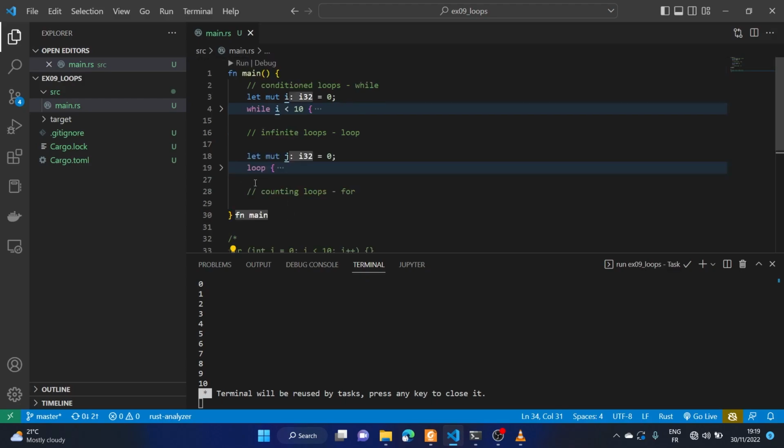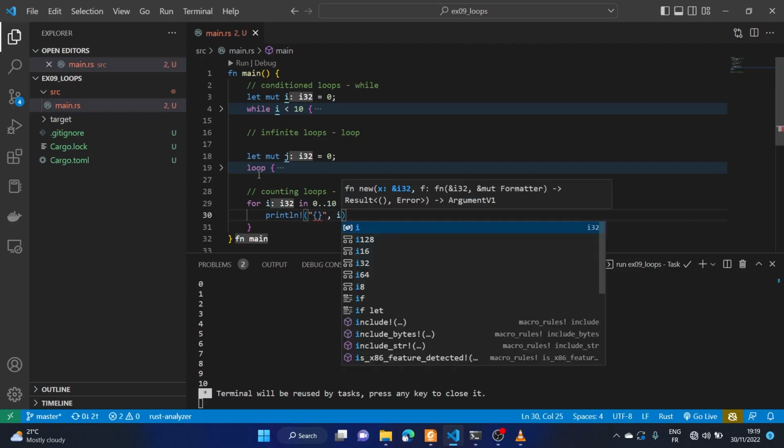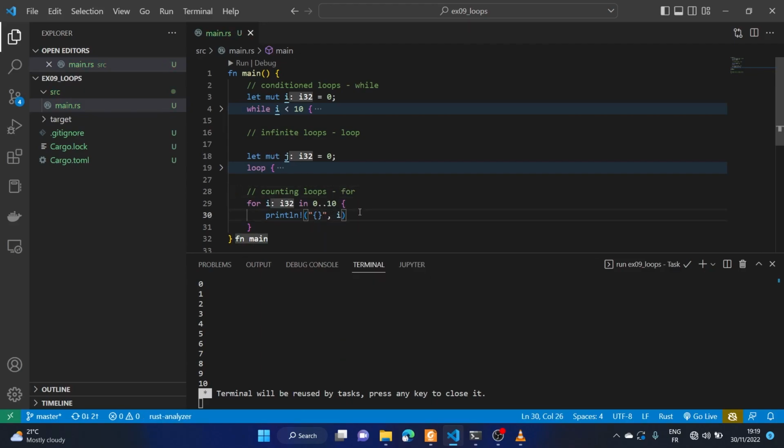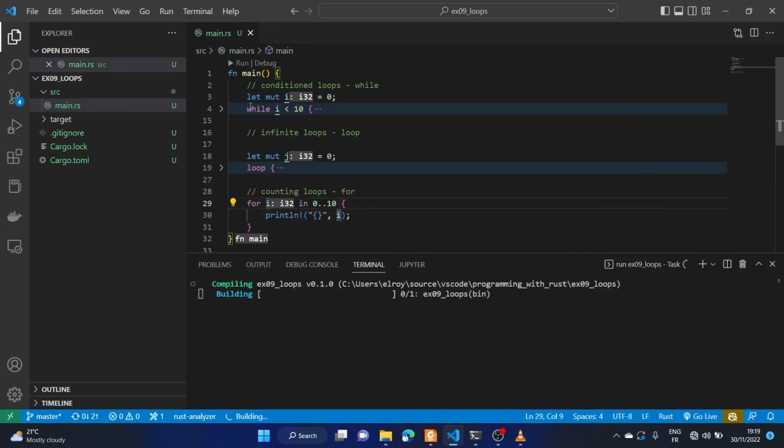So in Rust, we don't exactly have that. We have a simpler way of calling this: for i in the range 0 to 10. Let's do this. Print line i. So immediately, the number i falls in the range 0 to 10 and Rust automatically considers this as i32. So if we run this program, we expect to see 0 to 10 printed to us.